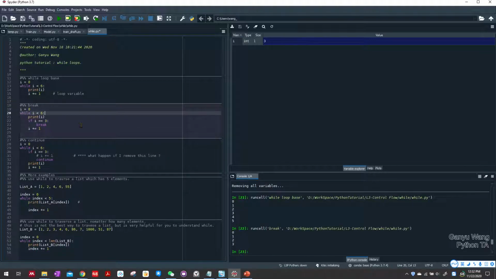Let's run this code. It only prints out 0, 1, 2, 3. It prints i equals 0, then i equals i plus 1, and so on until i equals 3. It prints 3, and since i equals 3, it breaks out of the loop, so it will not continue to print 4 and 5.